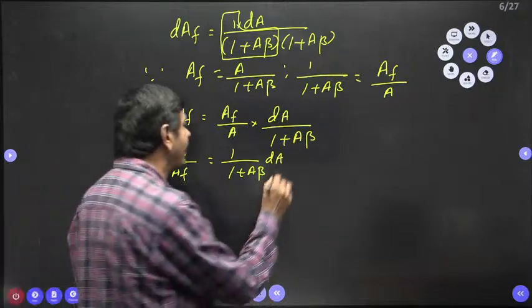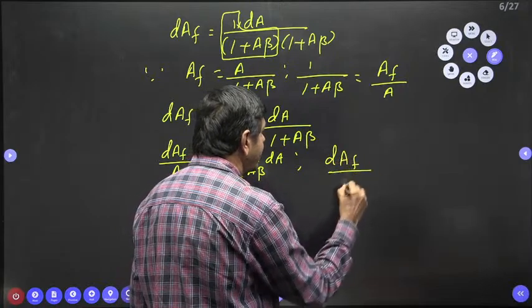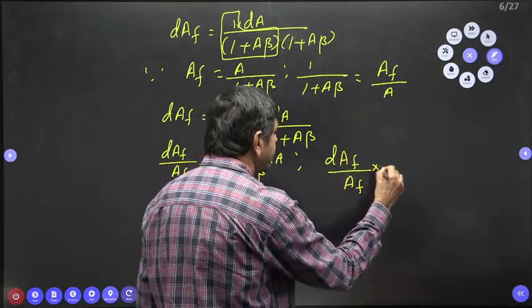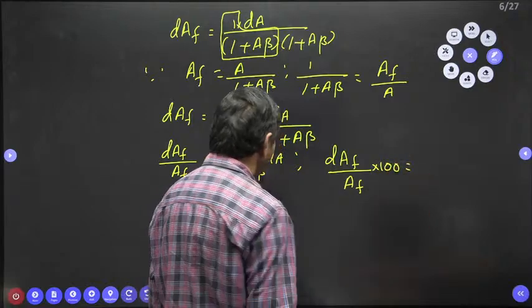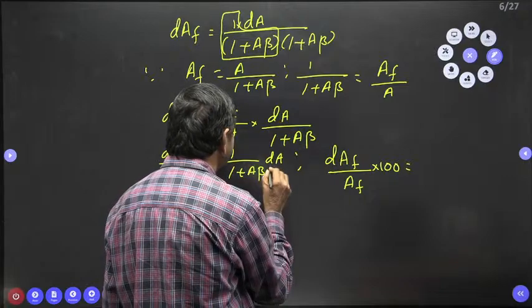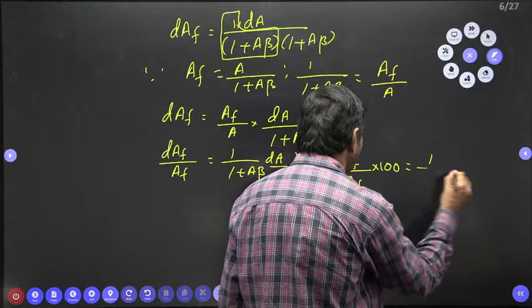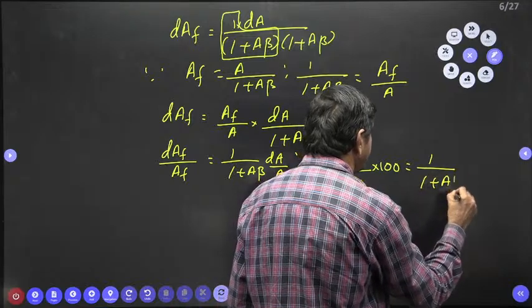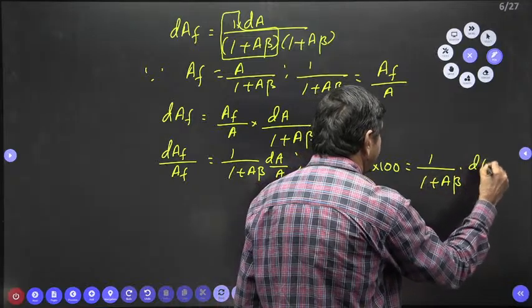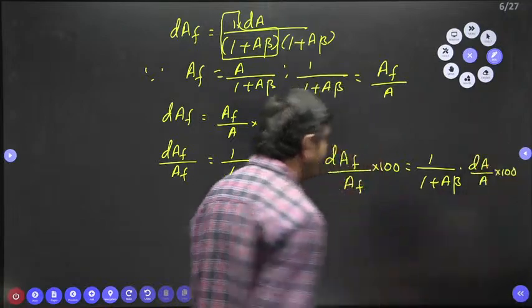I want to multiply on both sides by 100. dAF by AF into 100 equal to 1 by 1 plus A beta into dA by A into 100. Then you can substitute the values.